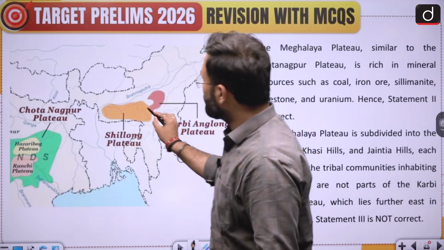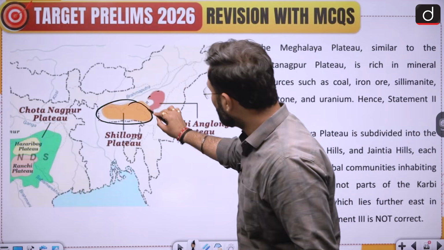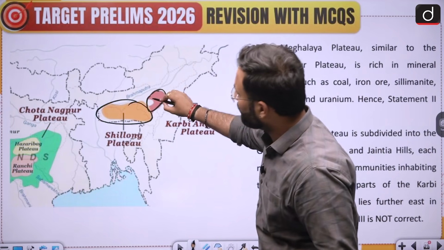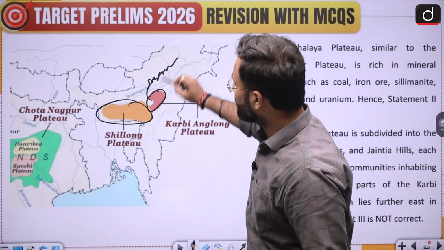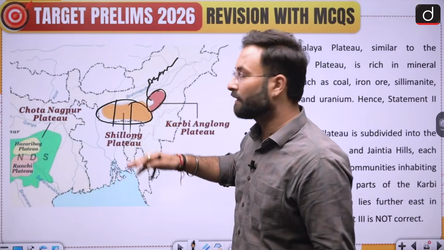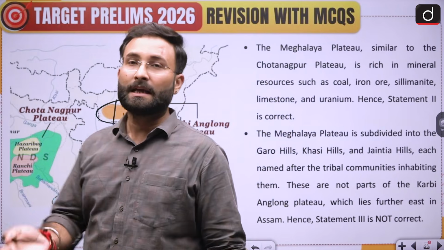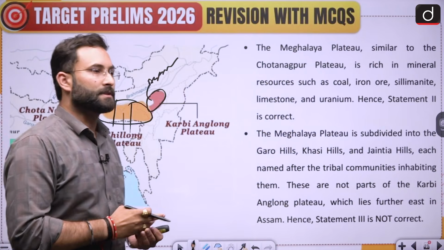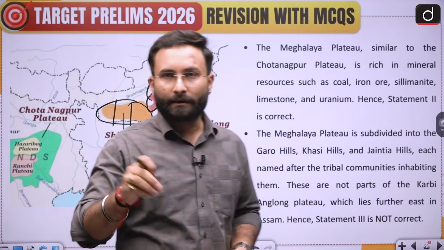Now here you can see this is your Shillong plateau, this is the Karbi Anglong plateau. This is somewhere in Assam. Some parts of it are in Assam. This is mostly in Meghalaya. Now here there is a division. These are the Garo, Khasi and Jaintia hills. These are the hills which are named after the local tribes over there.